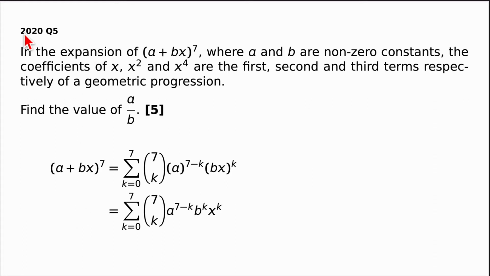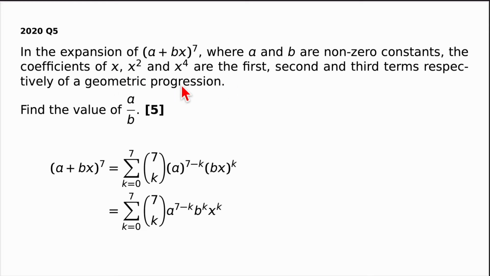And here's a question from the 2020 paper. It says in the expansion of (a + bx)^7, where a and b are non-zero constants, the coefficients of x, x squared, and x to the power of 4 are the first, second, and third terms, respectively, of a geometric progression. A geometric progression is a type of sequence where each term increases by a common ratio, so you're multiplying by the same amount each time.